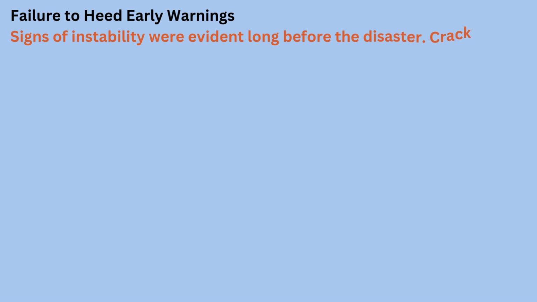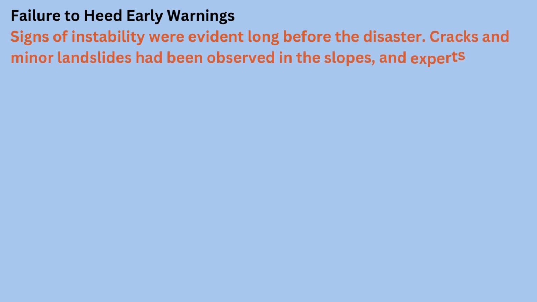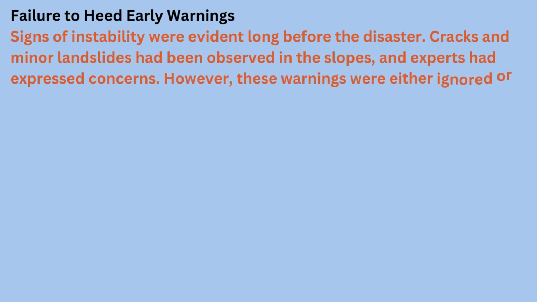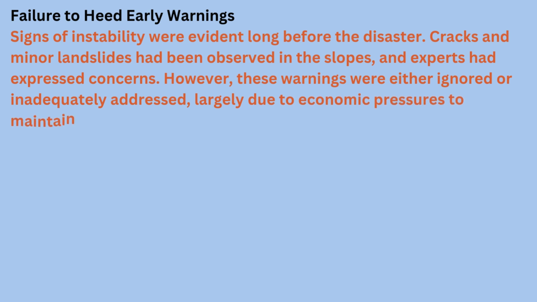Failure to heed early warnings. Signs of instability were evident long before the disaster. Cracks and minor landslides had been observed in the slopes, and experts had expressed concerns. However, these warnings were either ignored or inadequately addressed, largely due to economic pressures to maintain the dam's operation.